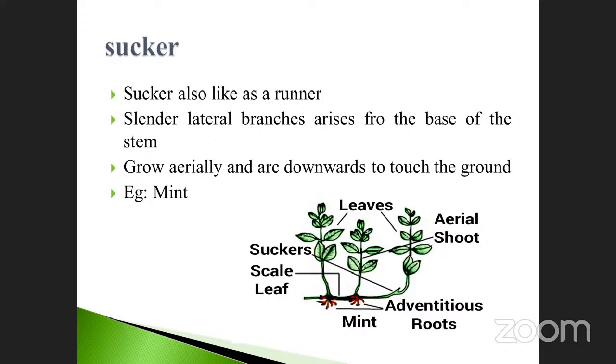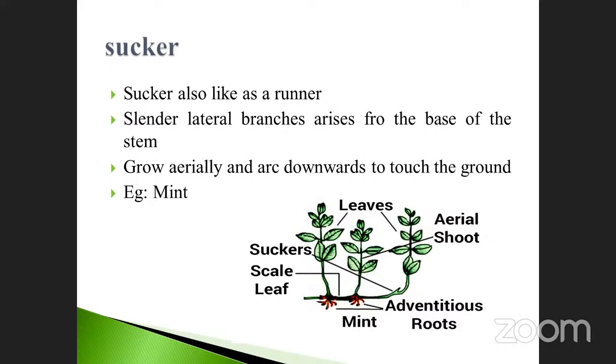So you must know three things: runner, stolon, and sucker, and note down the corresponding examples. Very, very important. Mostly they ask it in the match the following questions. See here, this is the sucker. Scales and leaves you already know. It grows in a horizontal manner, and when it touches the ground, adventitious roots are also produced.